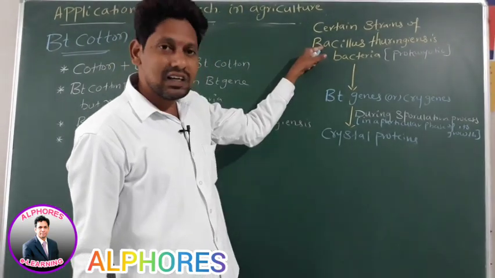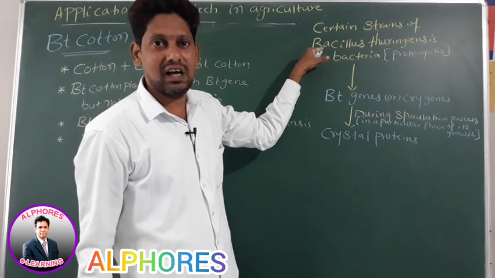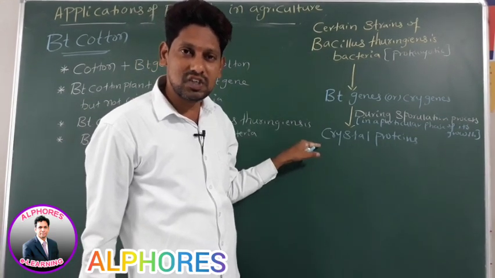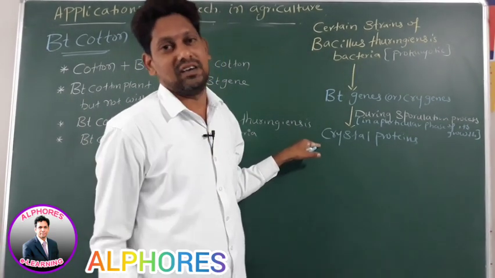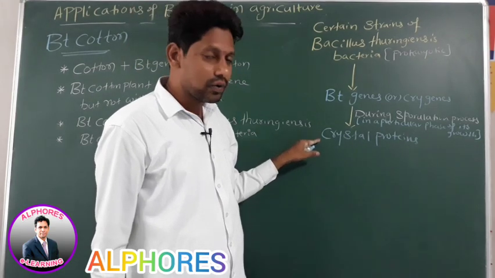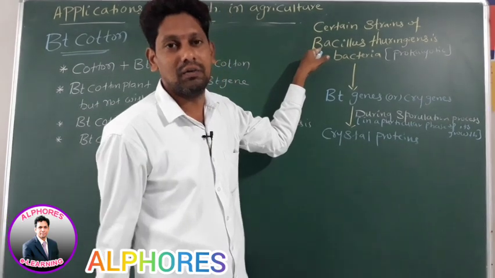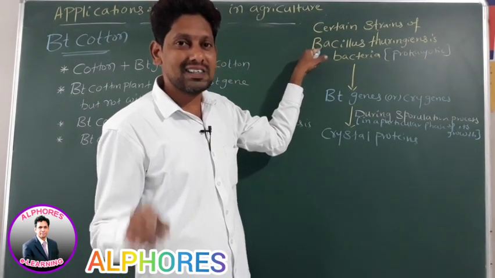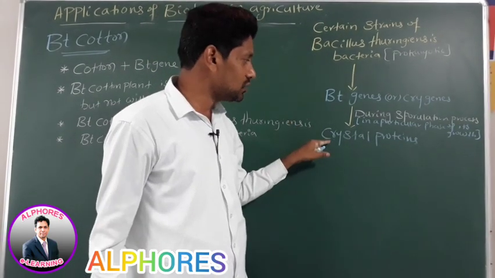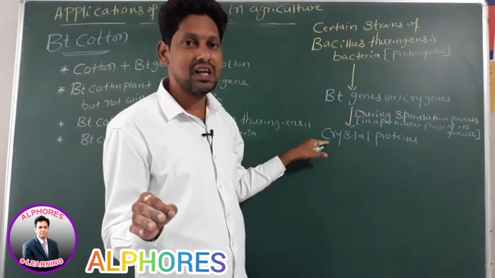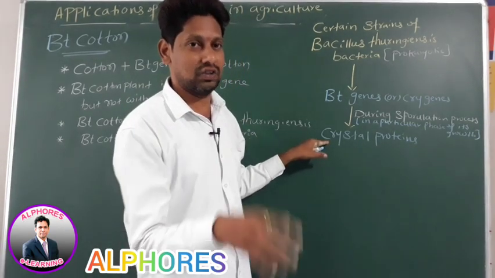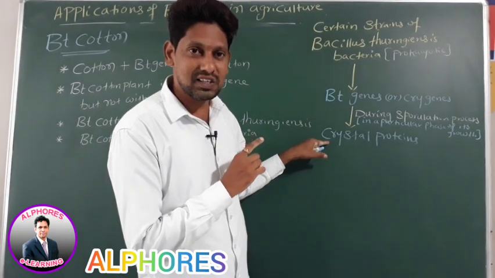Therefore, Bacillus thuringiensis bacteria is not producing these crystal proteins throughout its lifespan. Are these crystal proteins produced by the bacteria throughout its lifespan? No. Bacillus thuringiensis bacteria is producing these crystal proteins in a particular phase of its growth. That too, during which process?